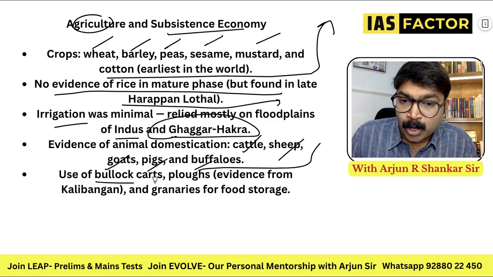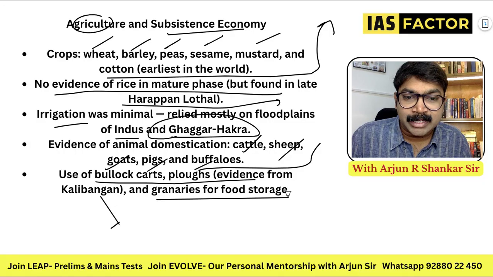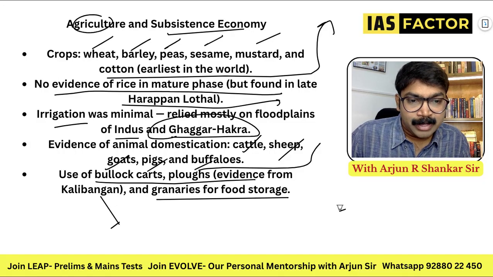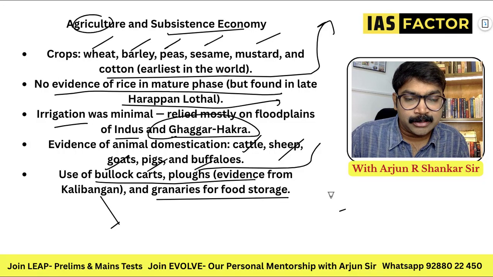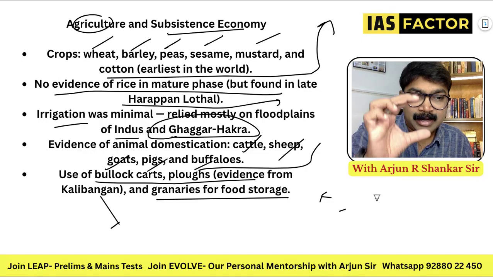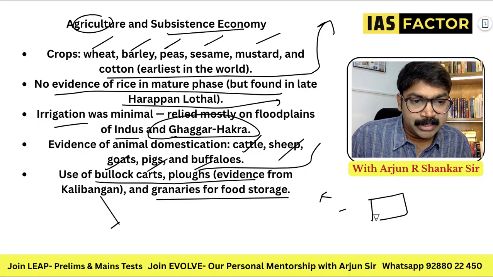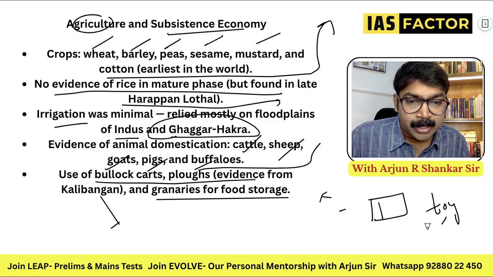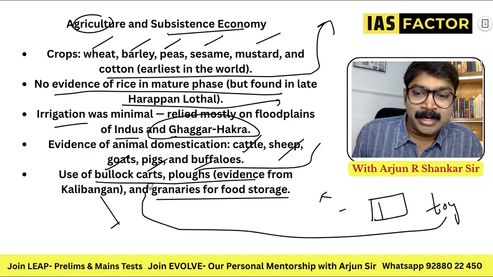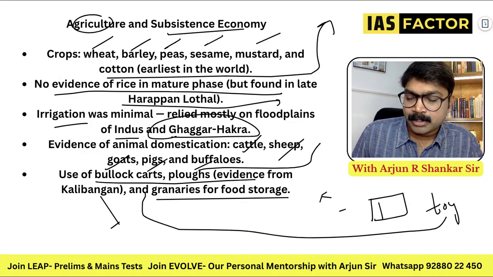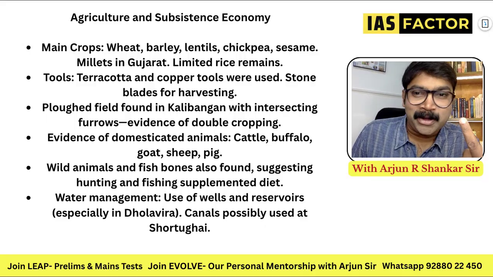Granaries were used for food storage. How do you know that bullock carts existed? They created seals. The Indus had an important thing called seals, like this important seal you must have seen. And toys were also created, toy production for the children. Toys of bullock carts are found in the Indus Valley. That is why these are important, obviously.